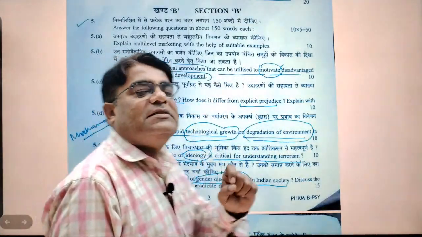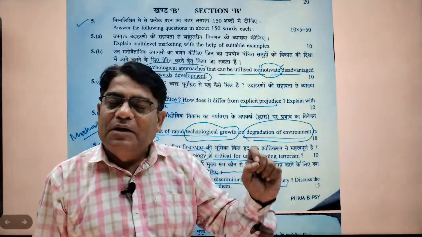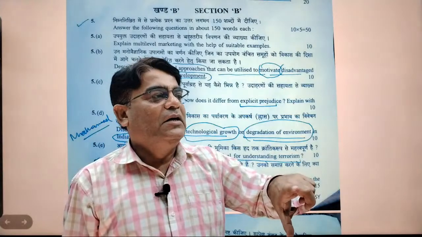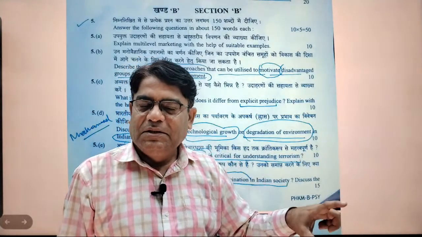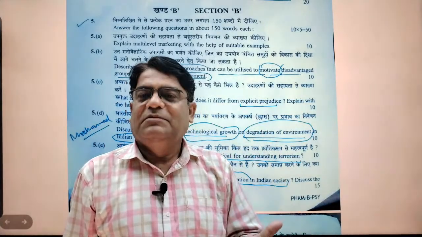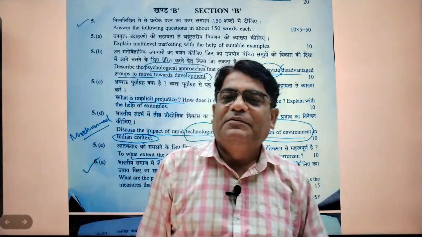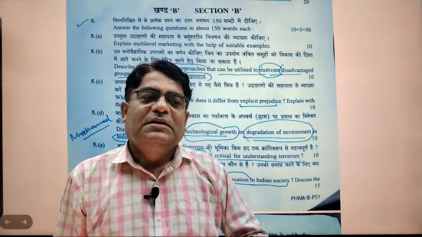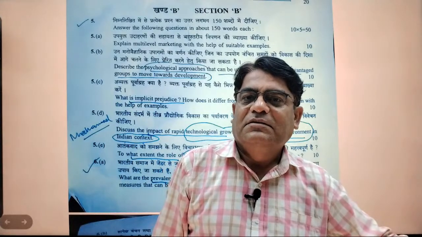So ideology is definitely a vantage point to understand terrorism. Because see, all the terrorism and the leaders have some philosophy, they try to propagate that philosophy, and because of that thing they justify extreme actions, extermination.